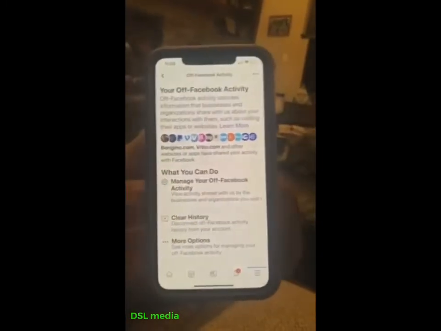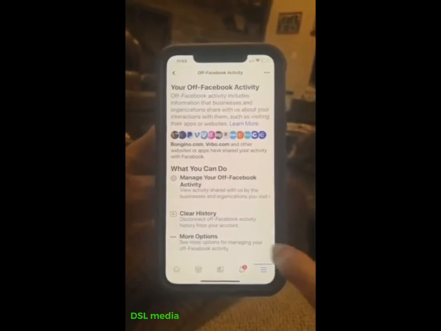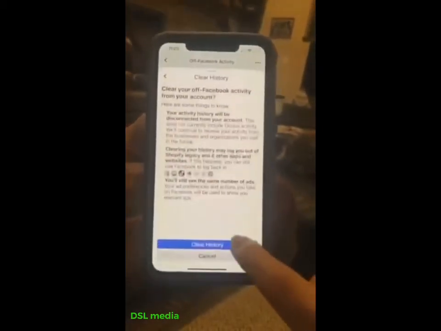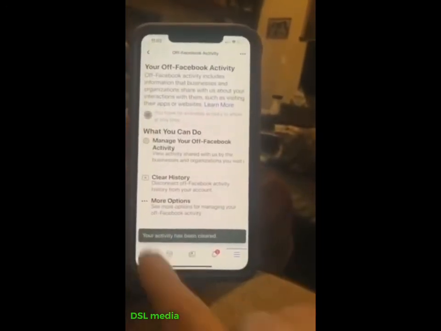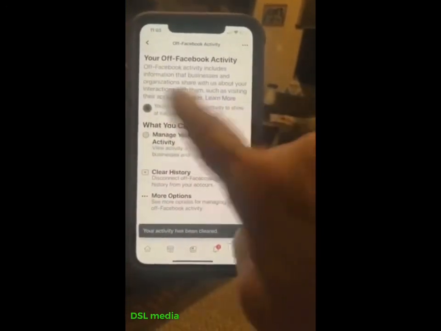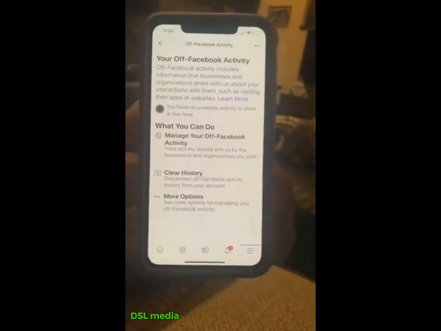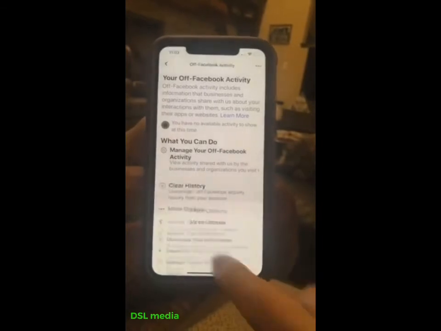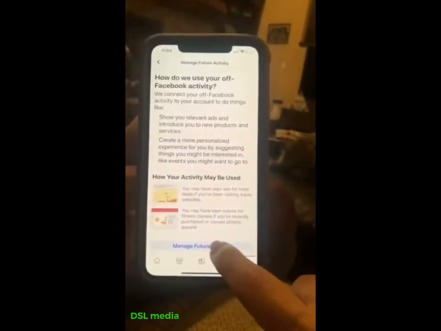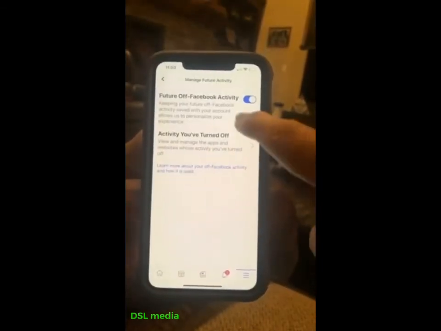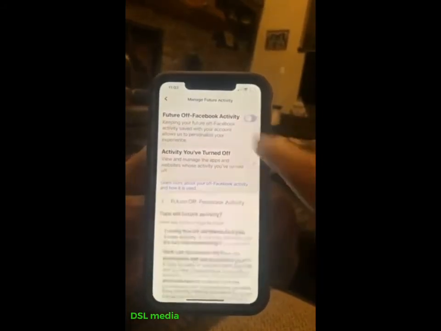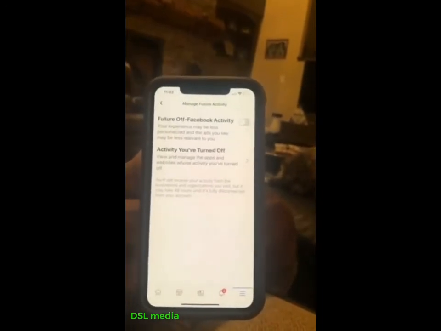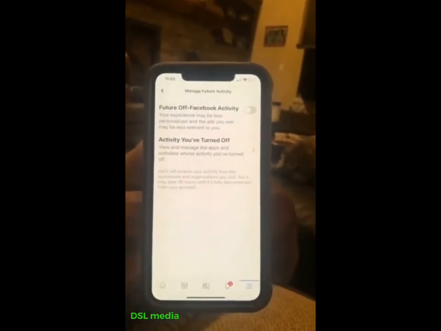So what do you do? How do you turn this thing off? Well, first and foremost, you go here. You got to clear the history, okay? Your activity has been cleared. So now there's no apps up here, right? You see that? Okay, now hold on. Now you go more options. Manage future activity. Future activity, turn this puppy off, so that Facebook can't see what you're doing when you're off of Facebook.